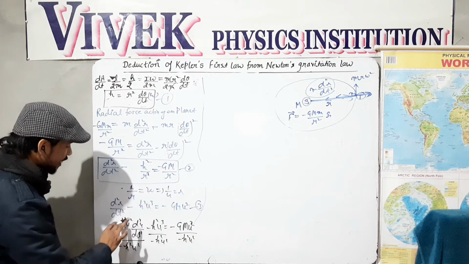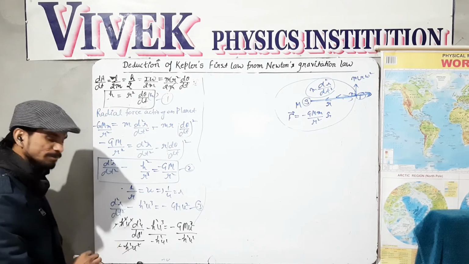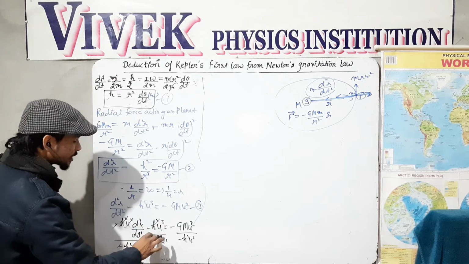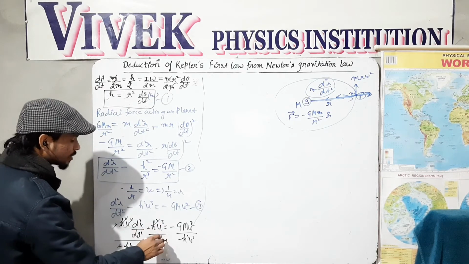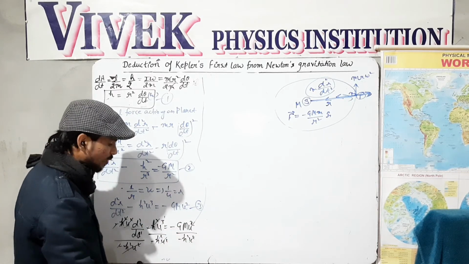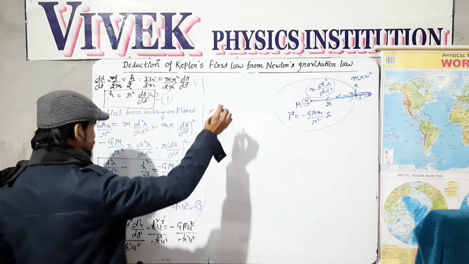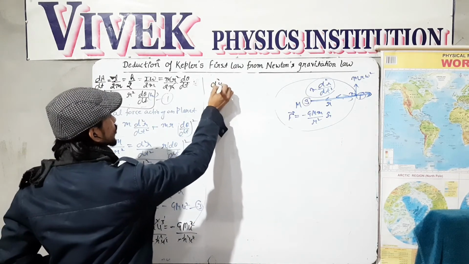The rest of the terms: h square u square is completely cancelled by h square u square, also the sign. This h square and h square is cancelled with the sign, and 1 power of u is here, and u square is cancelled by u square, and the remaining equation is d square u over d theta square